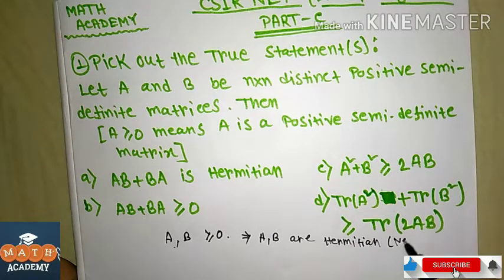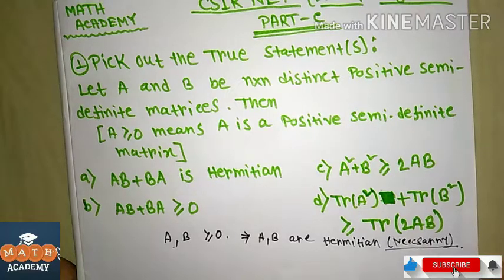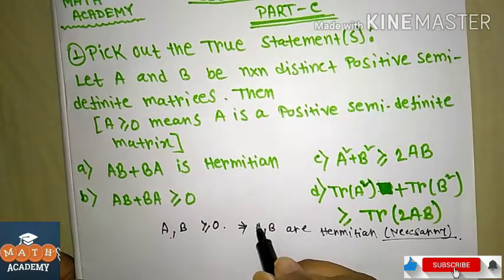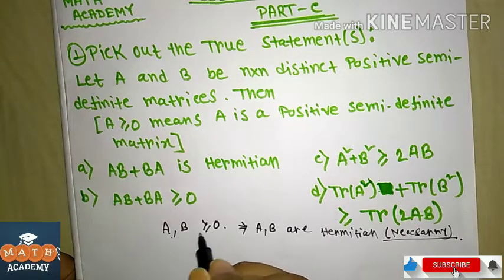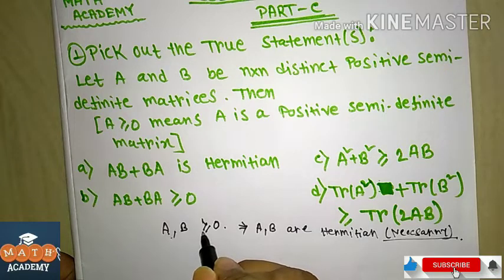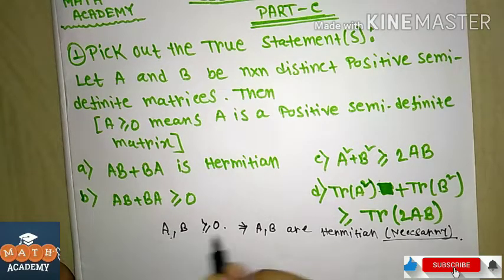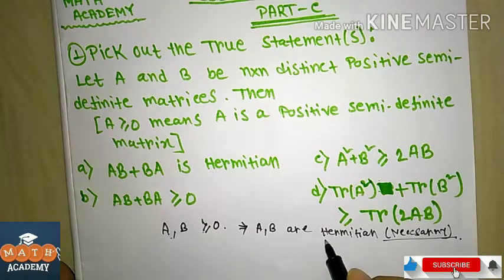This is a necessary condition, but the converse is not true. So if A and B are distinct positive semi-definite matrices, then A and B are Hermitian matrices.